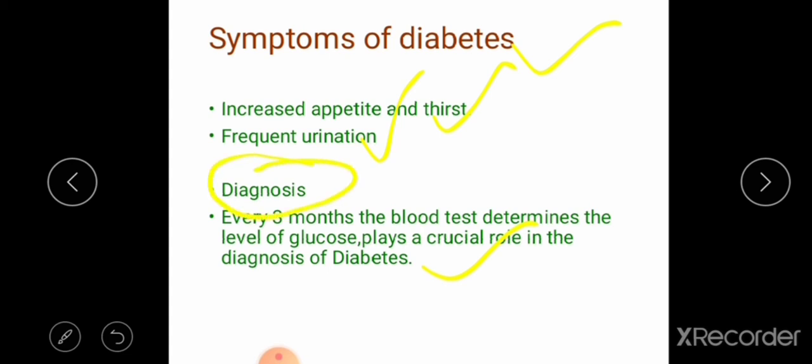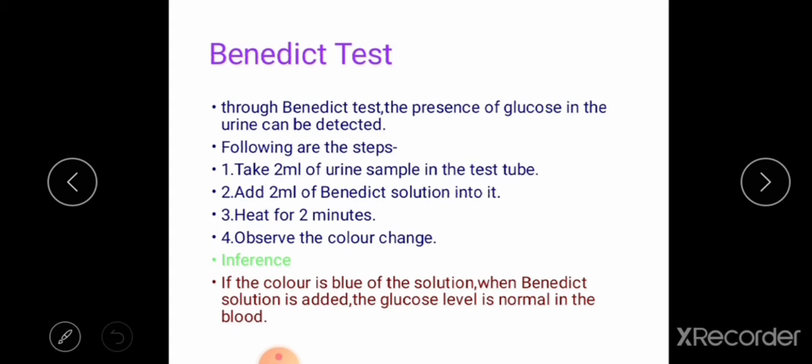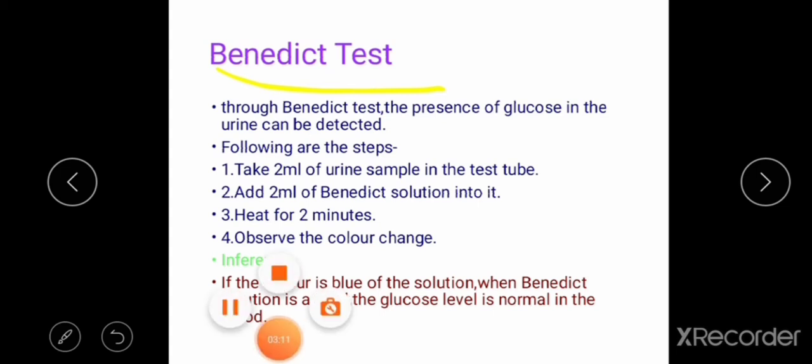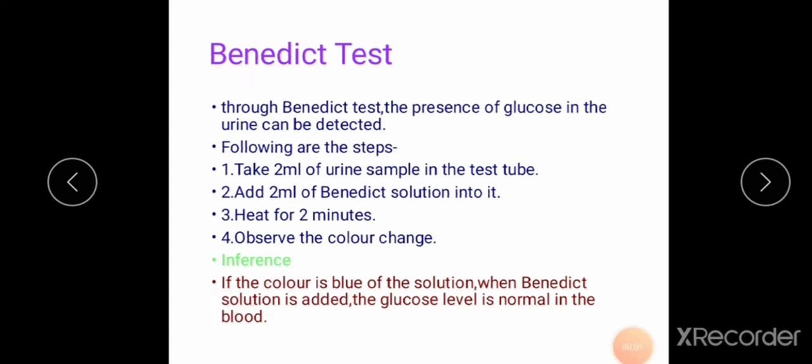By taking a sample of urine also, it is very easy to find whether a person is suffering from diabetes. For that, a solution is needed. That solution is called Benedict solution, and the name of the test is called Benedict test. So dear students, now we can see what a Benedict test is.